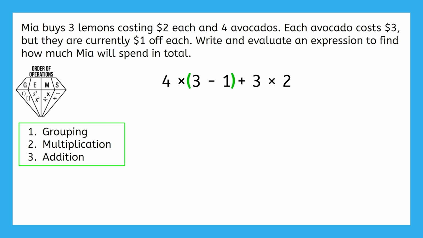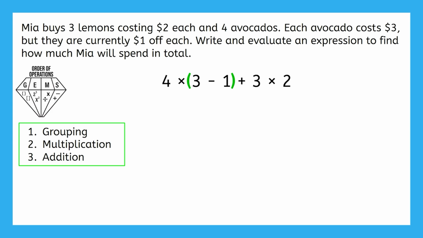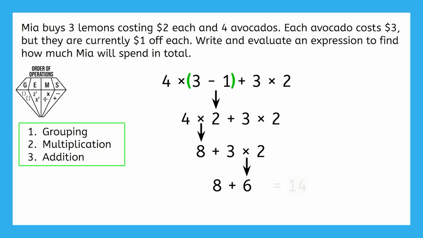Now we're ready to evaluate the expression. Pause now to evaluate. So, following GEMS: parentheses, multiplication, the other multiplication, and addition, and Mia will spend $14 in total.